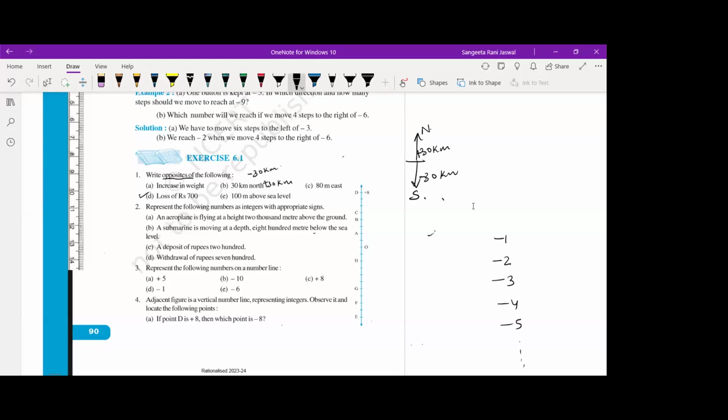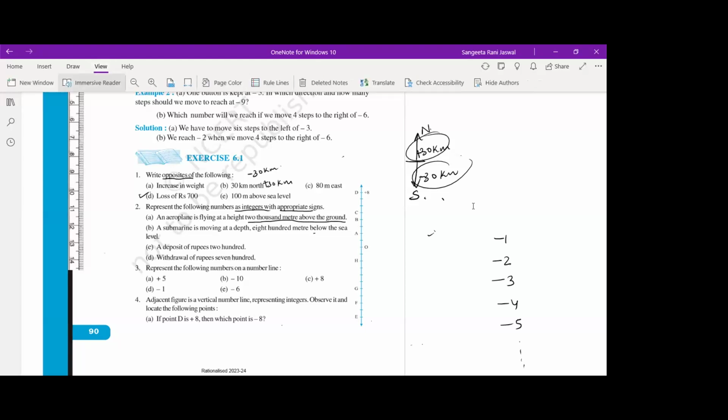Next. See the next question. Represent the following numbers as integers with appropriate signs. Now this is what we were talking about just now. Right? So we have to represent as integers with the appropriate sign. Which sign will be there? Positive or negative? Now let's see the first one. An aeroplane is flying at a height 2000 meter above the ground. Now how will you represent this 2000 meter above the ground? How will you represent as integers? Yes?